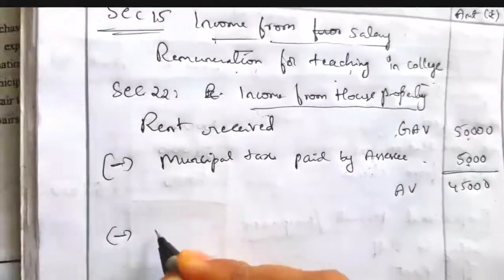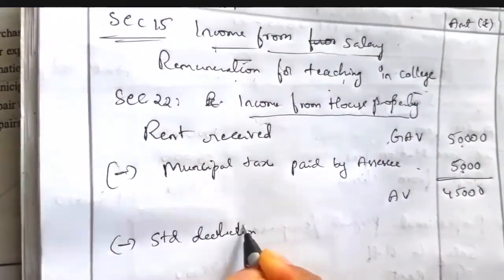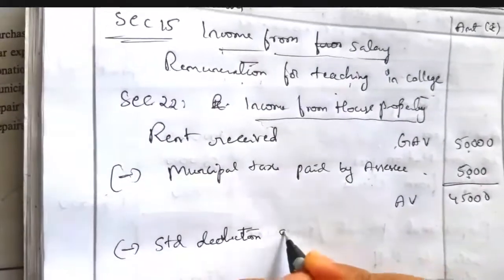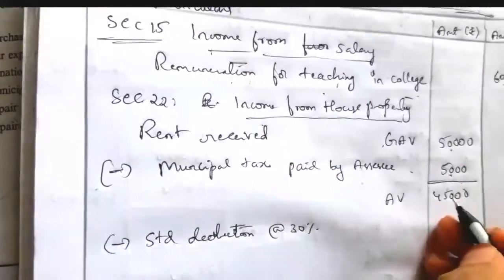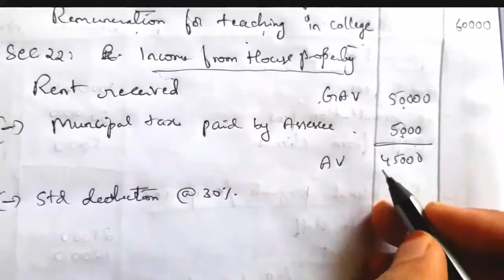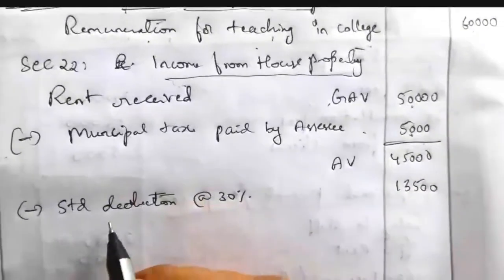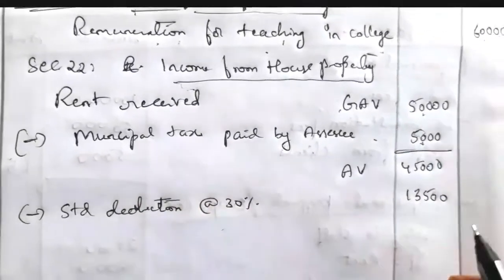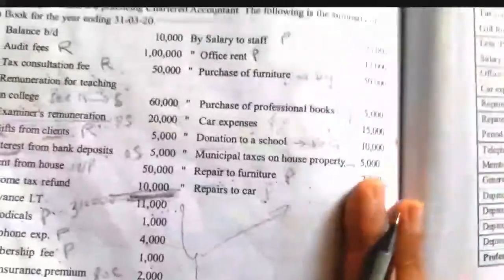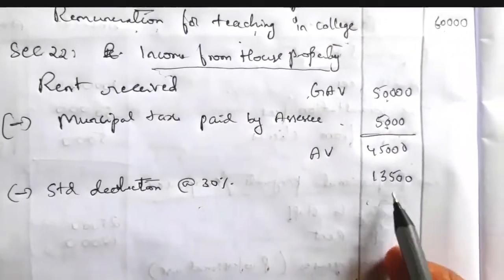From annual value he can claim two deductions. That is standard deduction at 30%, calculated on annual value: 45,000 into 30% is equal to 13,500. There is one more deduction, interest on loan. You can deduct it if there is any. Here there is no information about interest on loan, so no need to take. If you want, you can take interest on loan, but write nil.